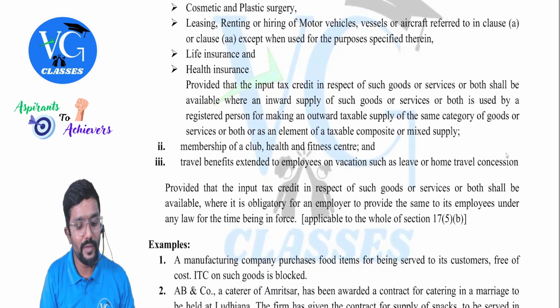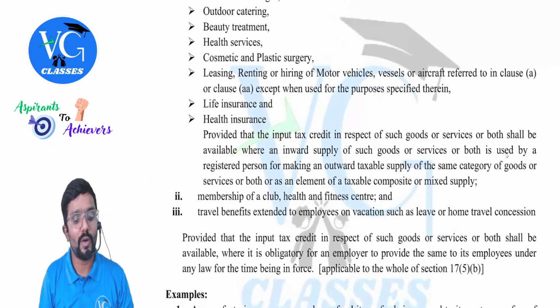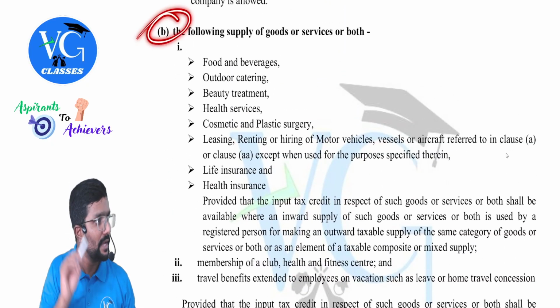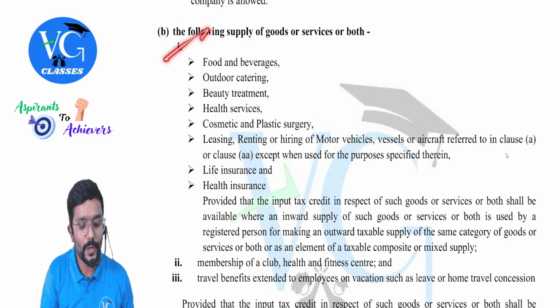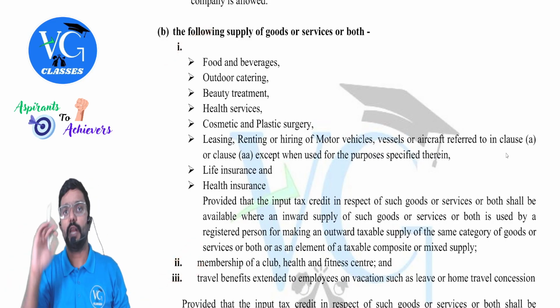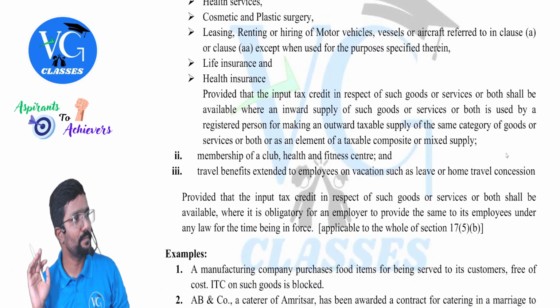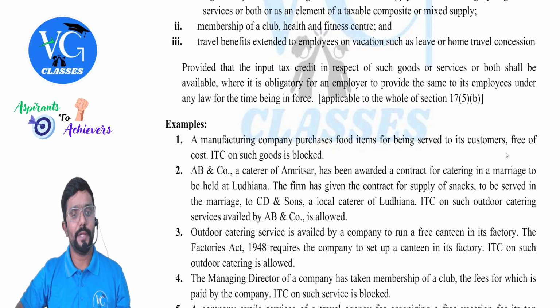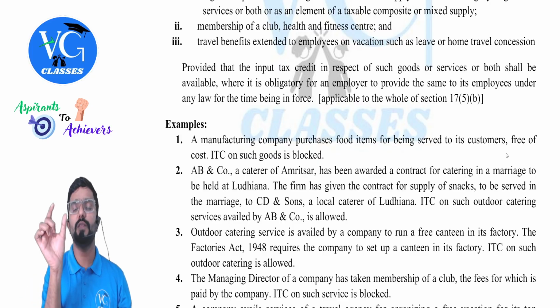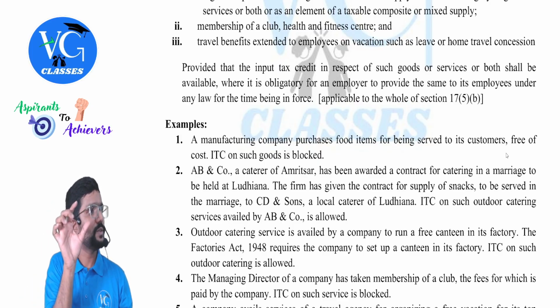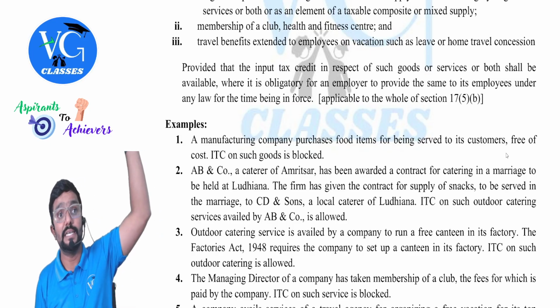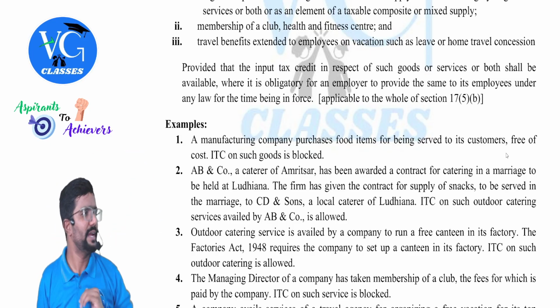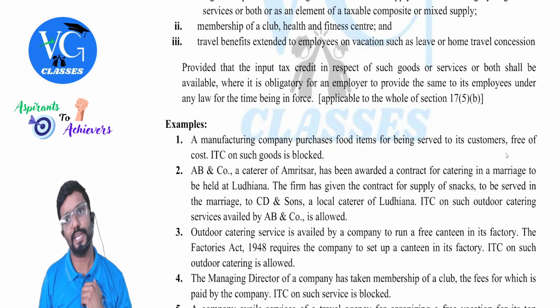Whereas whatever proviso I will read now is relevant for what? Entire clause B. Entire clause B means 1, 2, 3. For all 3 points. I have anyway given it here at the end so that you should not get confused. What is that proviso? Let me read. Proviso will always start with the word "provided," guys. What is proviso? What is explanation and all? We have already learned in income tax. Same to same meaning it will have even in GST, guys.